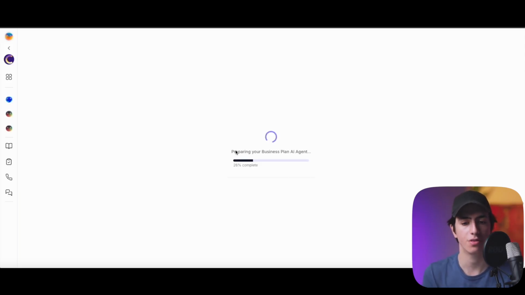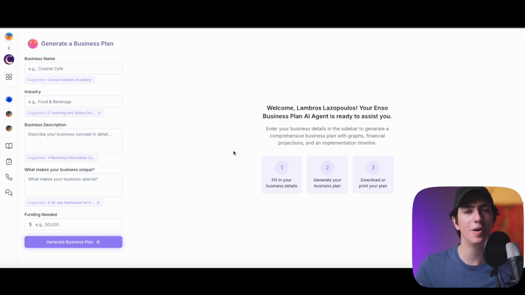So let's move now to the business plan agent, and let's see how we can work with it. Now, here's the thing. The business plan agent is actually the most successful agent of the whole platform and the most widely used agent of this platform. And this is why you can see the hub for the business plan agent is the biggest.